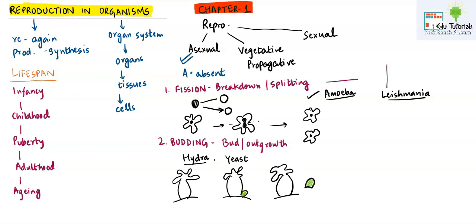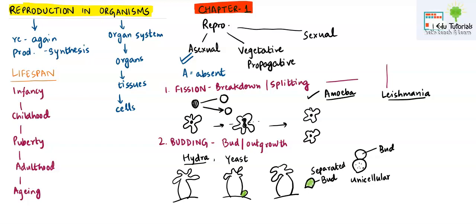Again, now the peculiarity about yeast is, suppose this is the diagram of yeast, you must know that yeast is an example of unicellular fungus. Unicellular means just a single cell. Now yeast, when it grows through budding, a small outgrowth is formed. You can see here at the top, this is a bud. And here also this was a bud, right? So this bud has been separated. So this was the separated bud.